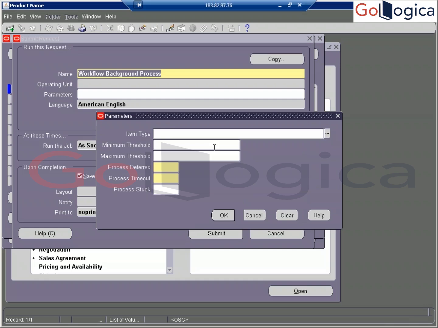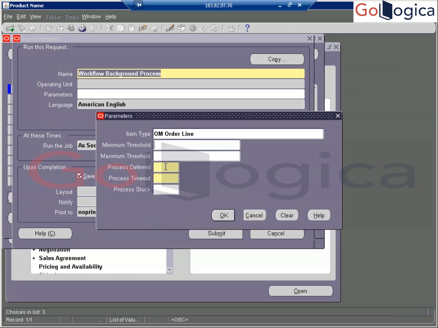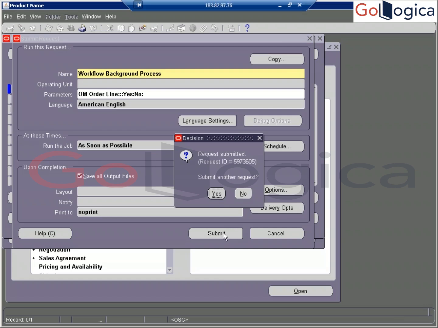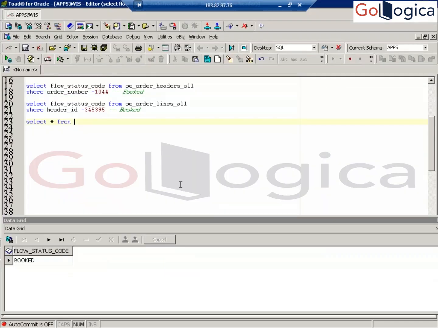Now OM order line, item type OM order line. The default is no. Then simply you can run this program. Now you can check if it is no, and then click on find, and you can check the line status here.